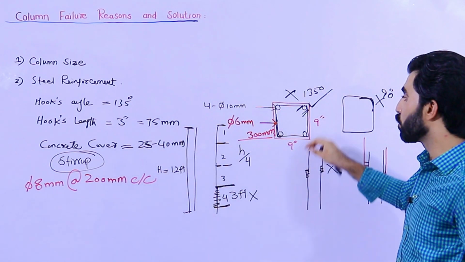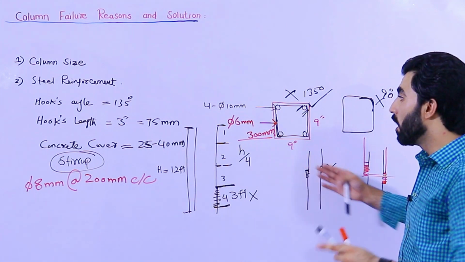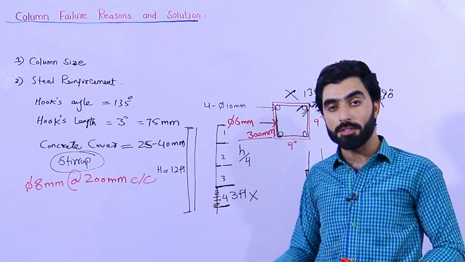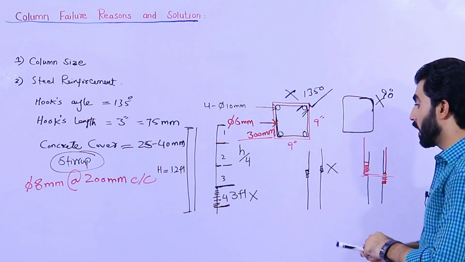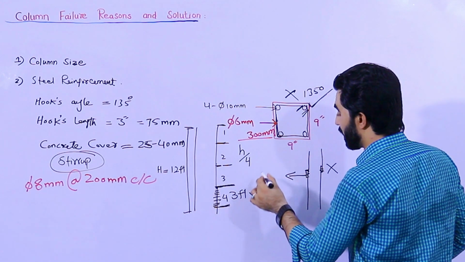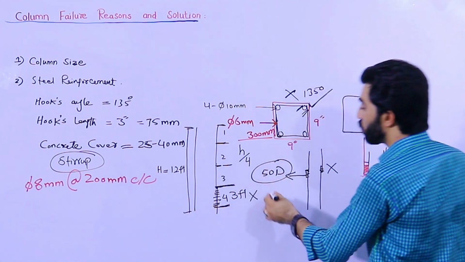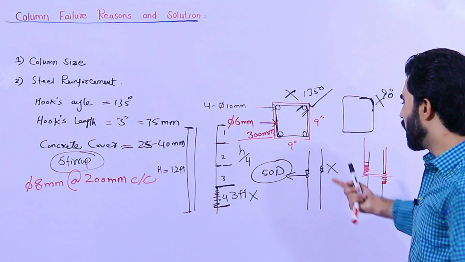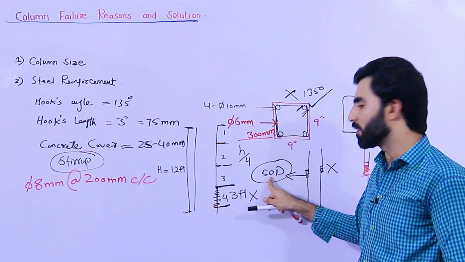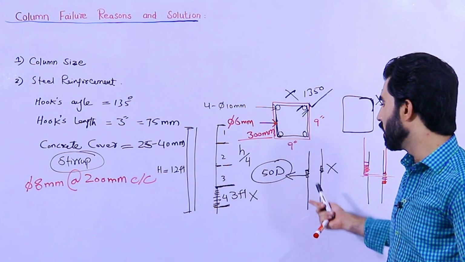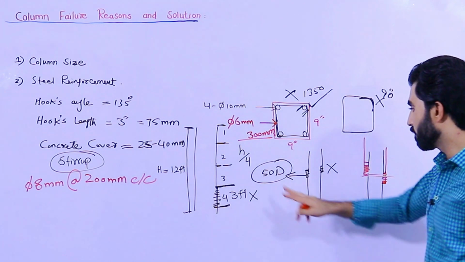The size of the column should depend on the structure load. According to the structure load, you will increase the size of the column. According to the size of the column, we will increase the number of steel rods. When you are providing the lapping length, one thing to remember: the lapping length should not be less than 50 D, where D is the diameter of the steel rod. So you should use the proper formula. It doesn't mean you use 2 feet or 3 feet. All these things depend on the 50 D. You can take the lapping length as 50 D to 60 D. That is the better point.